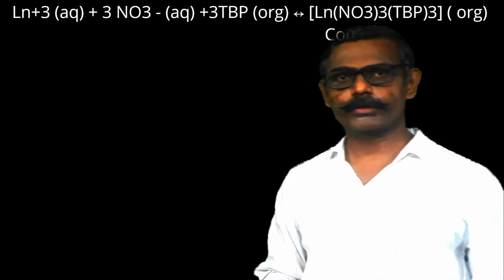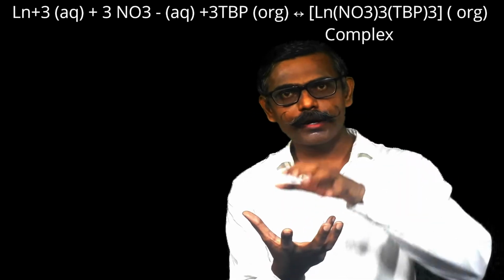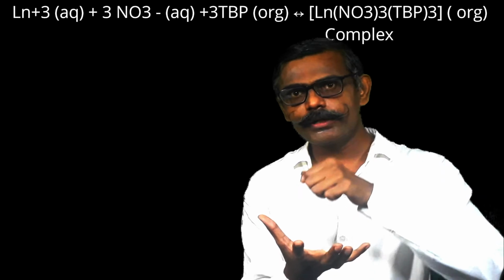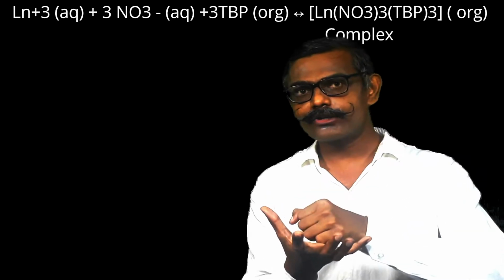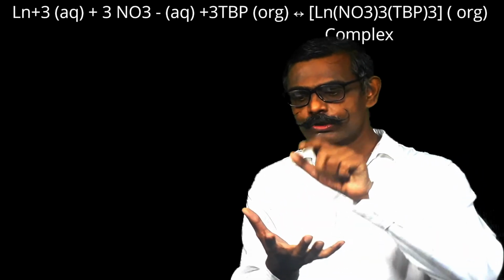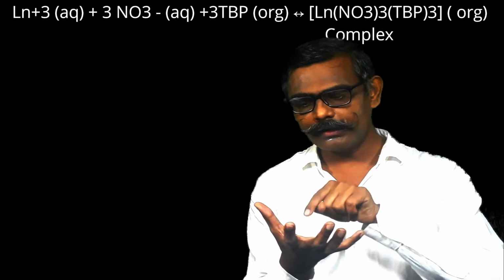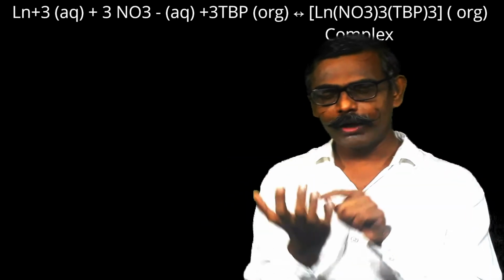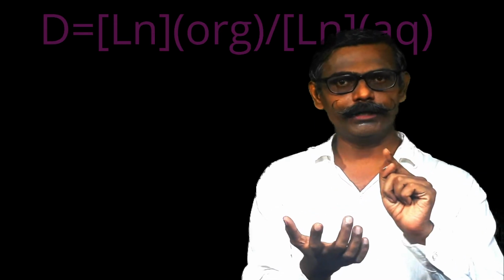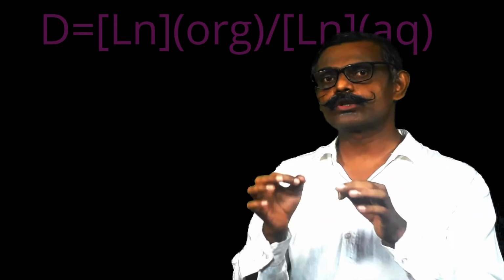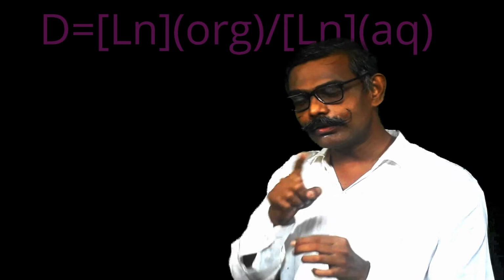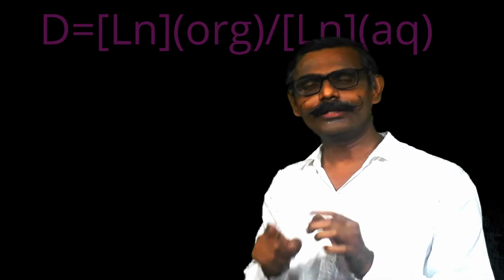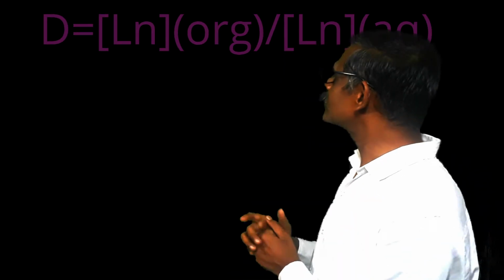Now answer my question. Lanthanides were in the aqueous medium. Now you have added organic medium, so lanthanides are going into the organic medium. So they are distributed in 2 mediums, and there is a concentration of lanthanide in the aqueous medium as well as in the organic medium. The ratio of concentration of the solute in 2 different media is called the distribution ratio.